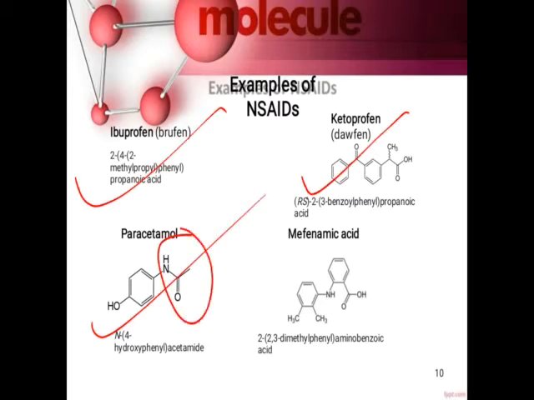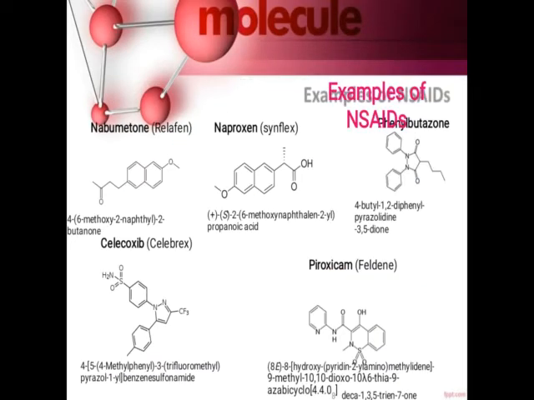There is an amino group at the para position, so it is called paracetamol. Mefenamic acid, you can see it has an acid, so it is also an acidic derivative, generally an amino acidic derivative. Then nabumetone, naproxen, phenylbutazone, celecoxib, piroxicam.